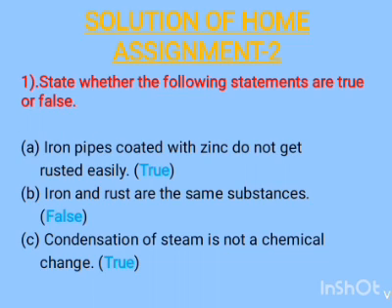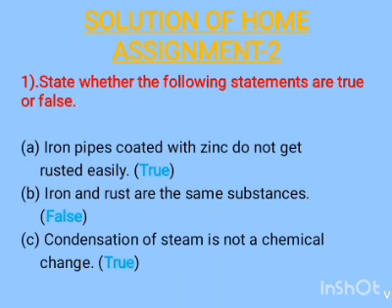The first statement is: iron pipes coated with zinc do not get rusted easily. Yes, it is true, because coating with zinc, or galvanization, prevents the iron pipes from rusting. So this statement is true. Coating of zinc on iron is known as galvanization.